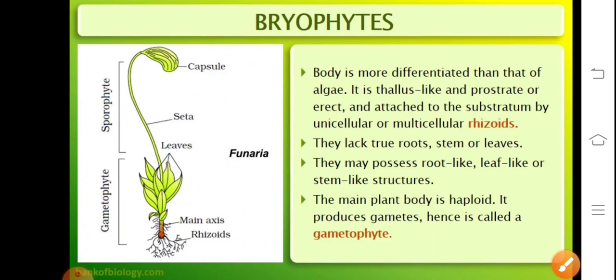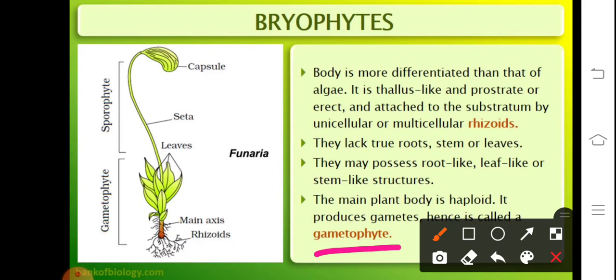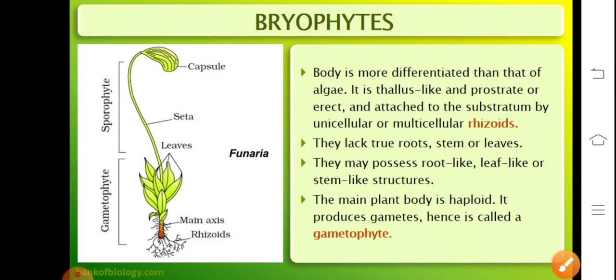So here we can see that the plant body, that is the gametophyte, is the dominant phase. It is the thalloid body. It is photosynthetic in nature and the sporophyte is dependent on the gametophyte for the purpose of nutrition.